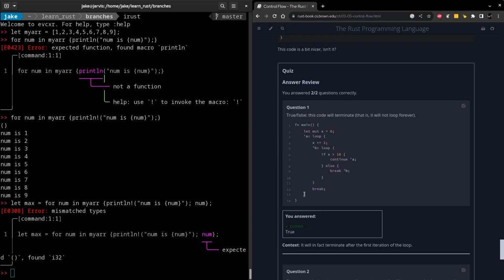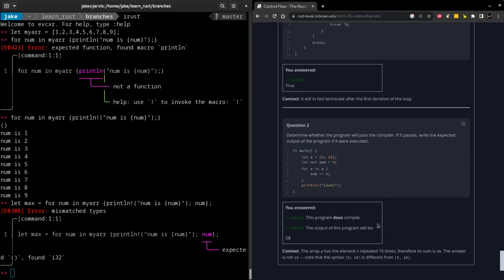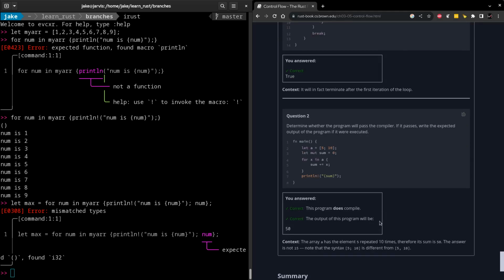Okay, so we were correct about question 1, and it says that it'll terminate after the first iteration of the loop because of that break statement there. Okay, good. And then question 2, yeah, we're correct for both.